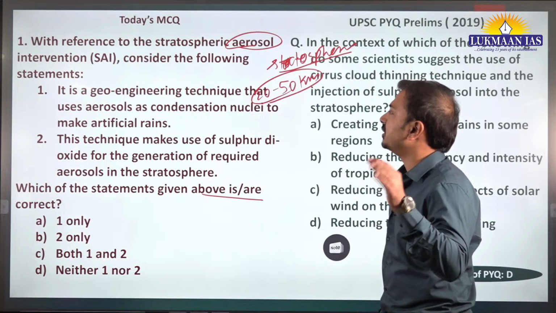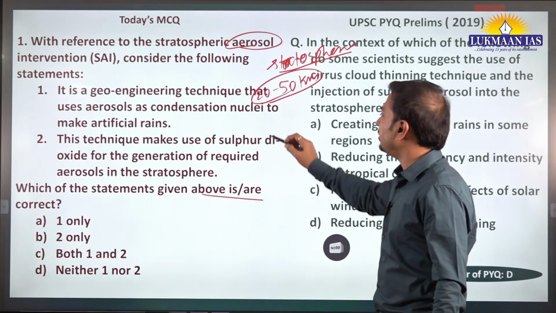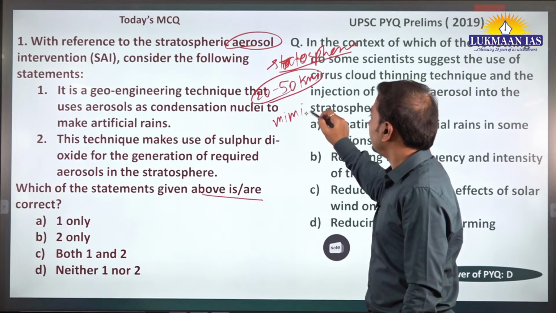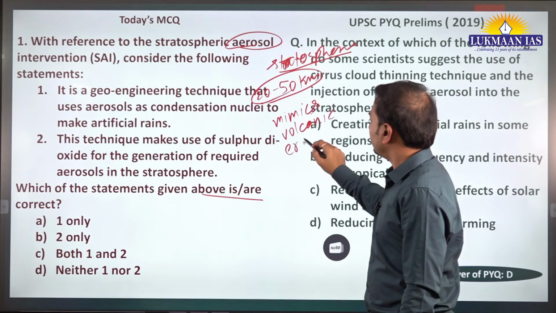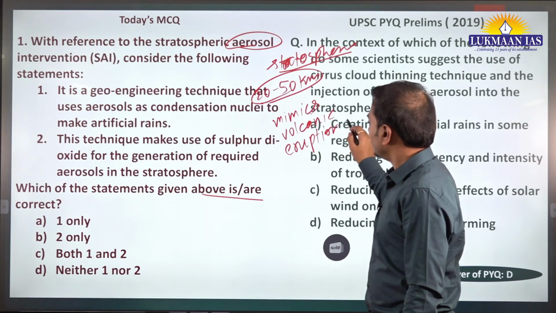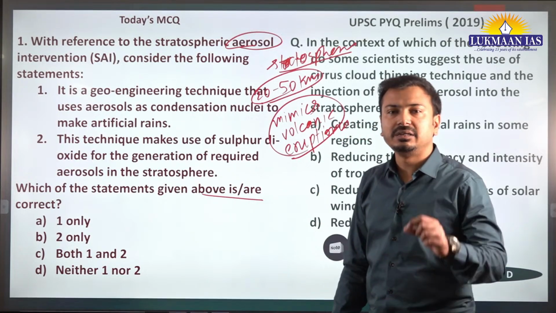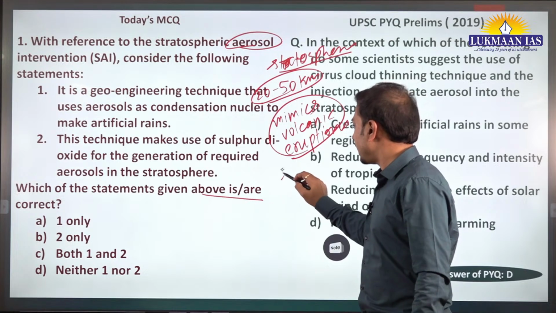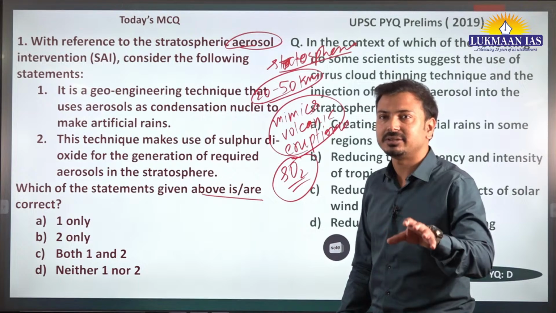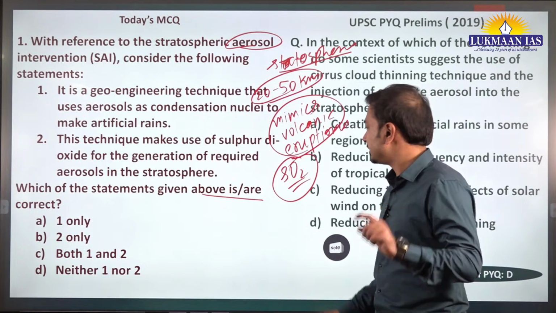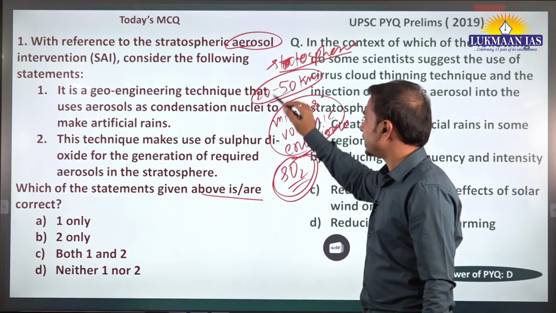Stratospheric aerosol intervention or injection is basically a geoengineering technique that mimics volcanic eruptions. So what happens in a volcanic eruption? Naturally, volcanoes are continuously emitting dust particles and sulfur dioxide with different gases, but the major component of those gases is sulfur dioxide, and this huge amount of sulfur dioxide reaches the stratosphere.